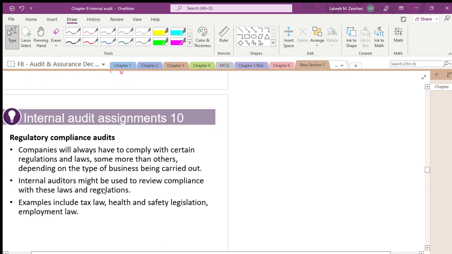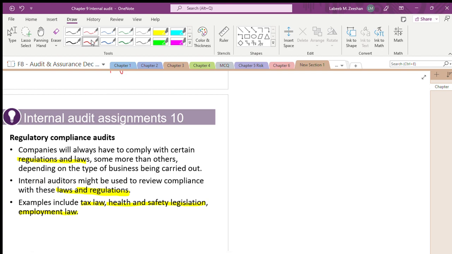Regulatory compliance, I told you, in terms of laws and regulations. Is it right? The internal auditor might be used to review the laws and regulations that are in place. Companies will always have to comply with certain regulations and laws, some more than others, depending on the type of business. What is the role of the internal auditor? Whether you are complying with the rules and regulations. The internal auditor will see tax law, health and safety regulations, and employment law.